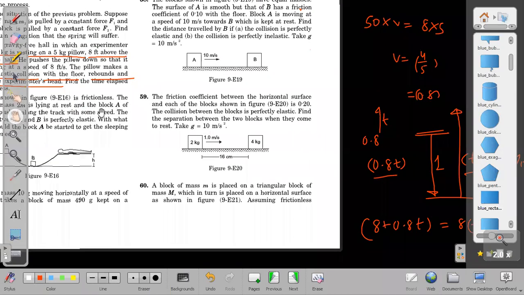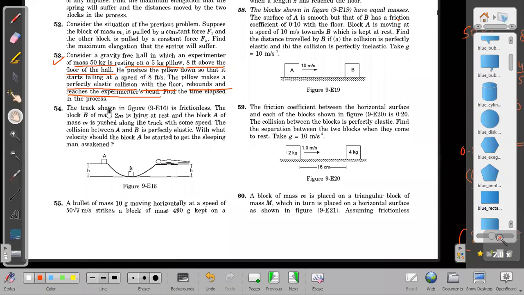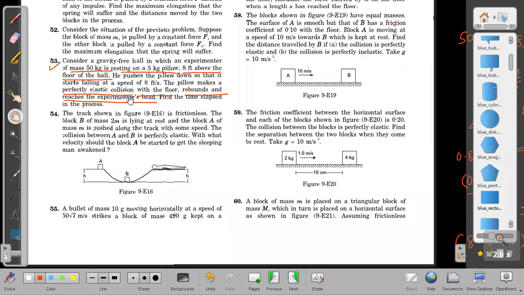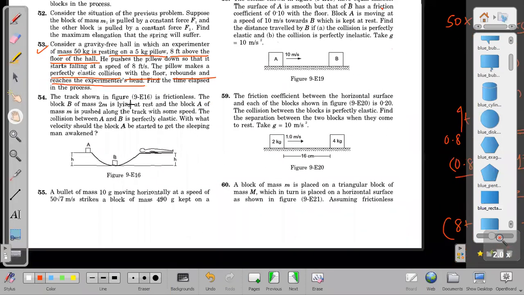Next question after this. 54. A track shown is frictionless. The block B of mass 2m is lying at rest, and the block A of mass m is pushed along the track with some speed. The collision between A and B is perfectly elastic. With what velocity should block A be started to get the sleeping man awakened?